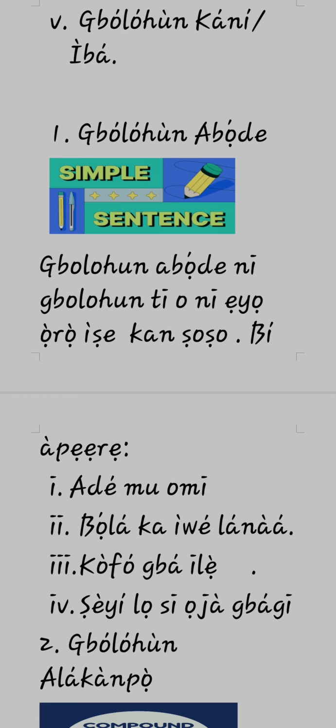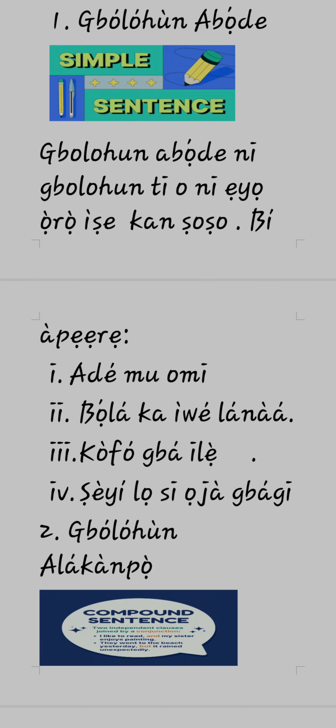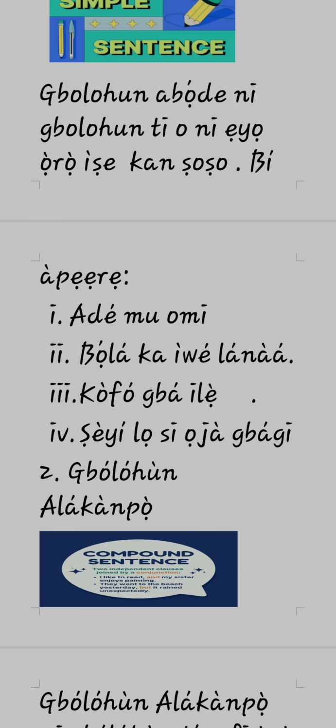Mu. Bọ́lá ka ìwé lánàá. Bọ́lá read a book yesterday. Gbólóhùn yẹn ní ọ̀rọ̀ ìṣe kan ṣoṣo, meaning it has just one verb. Kò fó gbálẹ̀, kò fó gbá ilẹ̀. The only verb in it is gbá. So that is gbólóhùn ẹlẹ́yọ ọ̀rọ̀ ìṣe. Ṣèyí lọ sí ọjà Gbági. Ṣèyí went to the Gbági market. So it's an example of gbólóhùn ẹlẹ́yọ ọ̀rọ̀ ìṣe because it has just one verb.